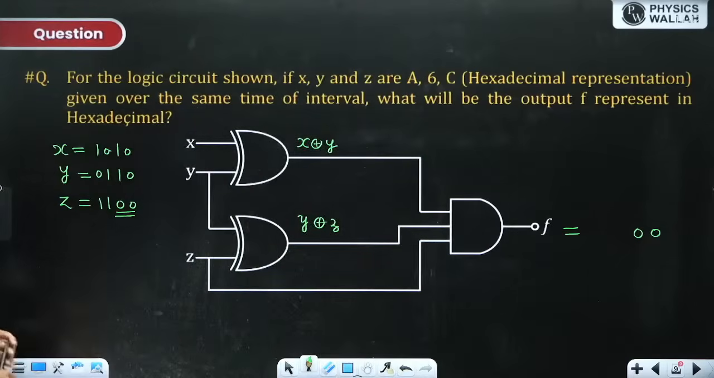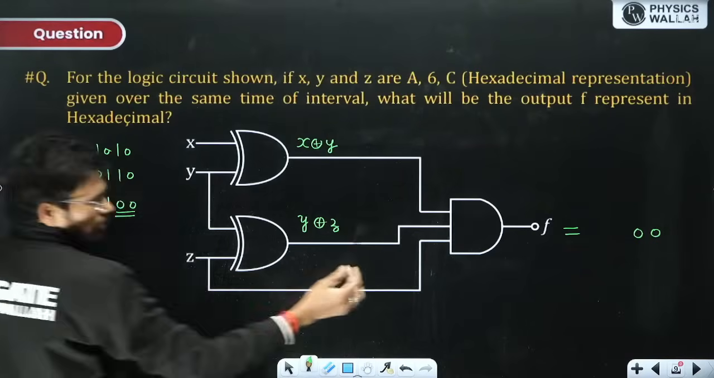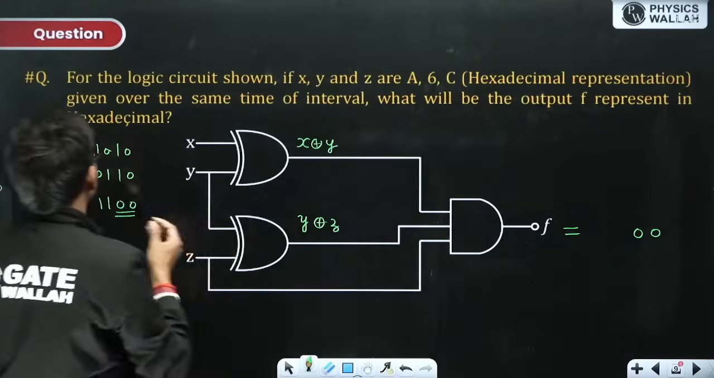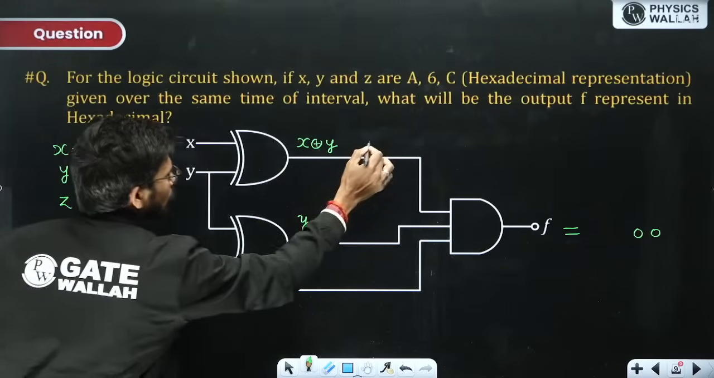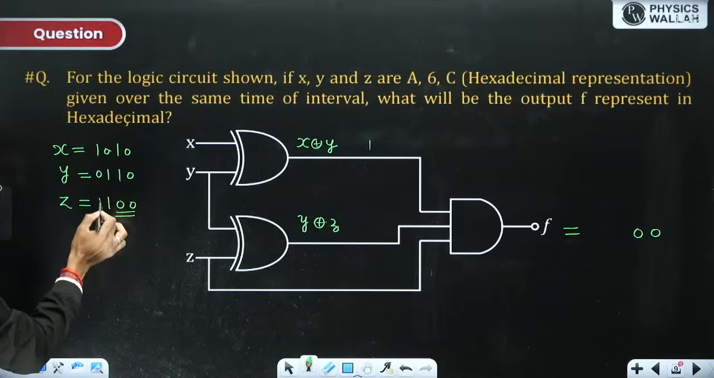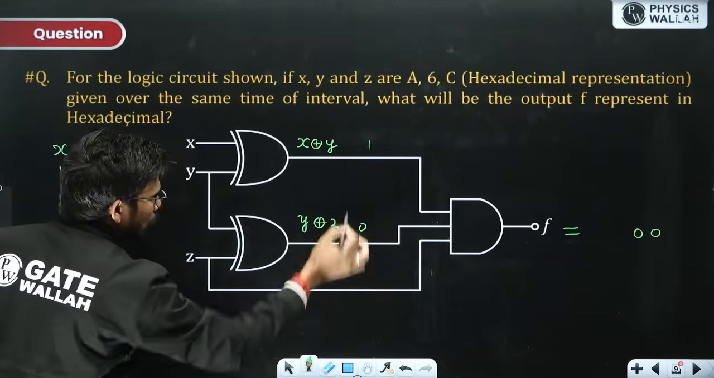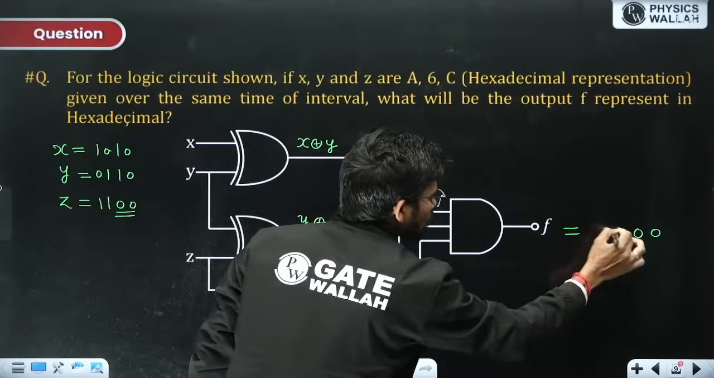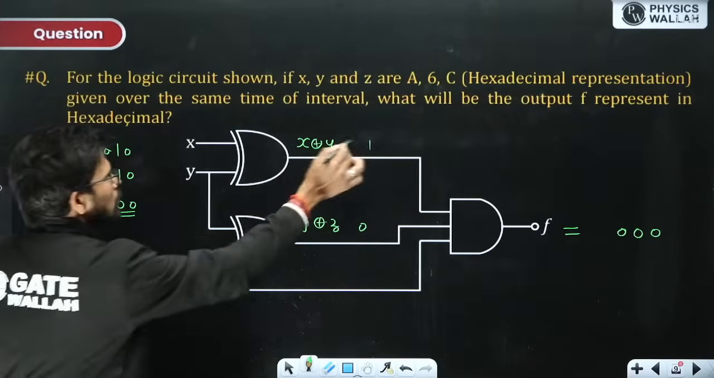As simple as that. Now I need to find out for these 2 inputs only. So first, I am moving from right to left. I will be finding out for this 0 1 1. So 0 XOR 1, this is 1. 1 XOR 1, this is 0. And this Z is 1. So 1 0 1, this is again 0. So this is 0.